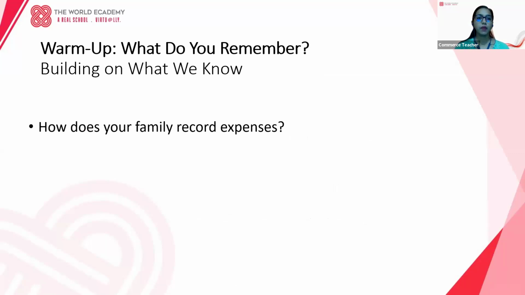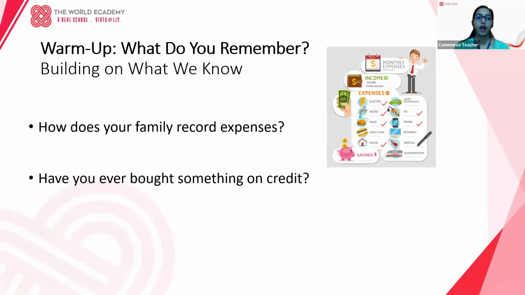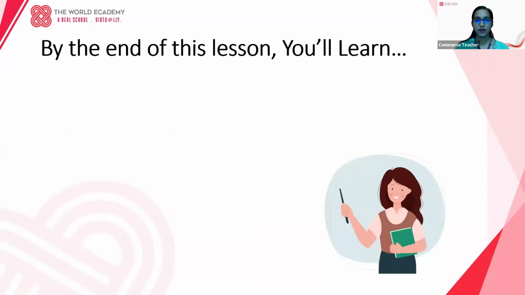Let's start with some quick reflection. How does your family record expenses? So how do they record it? Monthly expenses, they are going to list it out. Have you ever bought something on credit? How do businesses track money? How do they track their income and expenses?